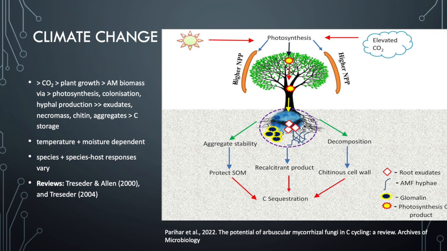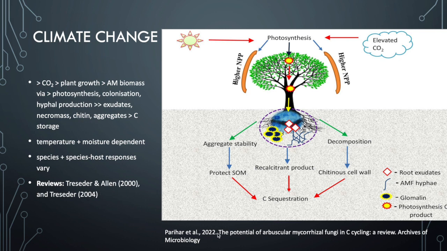However, we need to provide the conditions for that to actually stimulate that process. And this is, of course, also species and species host dependent. So different species of arbuscular mycorrhizal fungi and their hosts respond differently to this climatic change that's happening. There are a couple of great reviews about carbon sequestration through arbuscular mycorrhizal fungi, and you can just read them here and look them up.